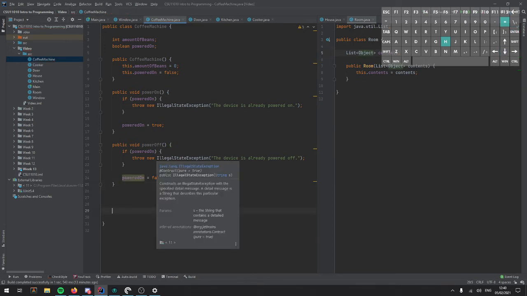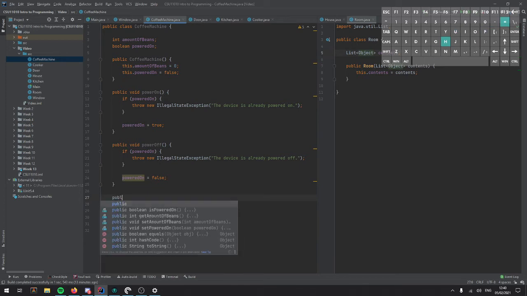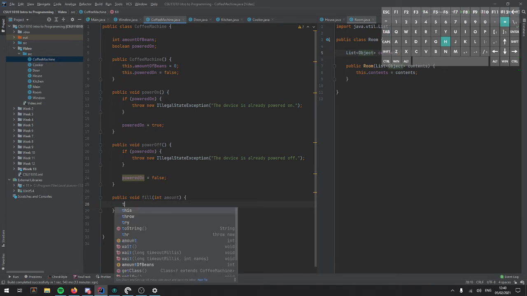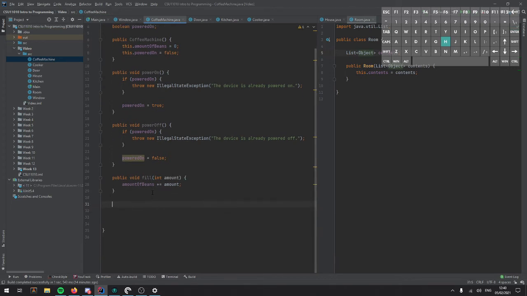Now that we can turn it on and off, we can do some more stuff. Like we could fill the coffee machine. So we could have fill, and we could have amount. And this would be the amount we could fill it by. So in order to do that, we would say amountOfBeans plus equals, so amountOfBeans is equal to amountOfBeans plus amount. And that would add our new amount to amountOfBeans.